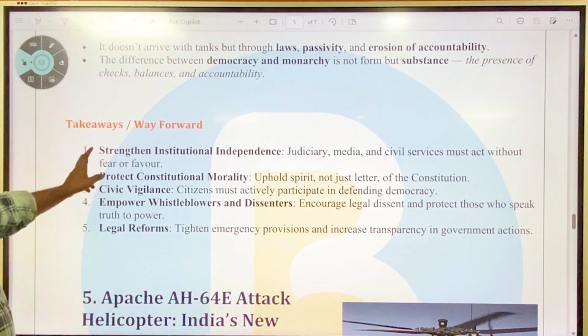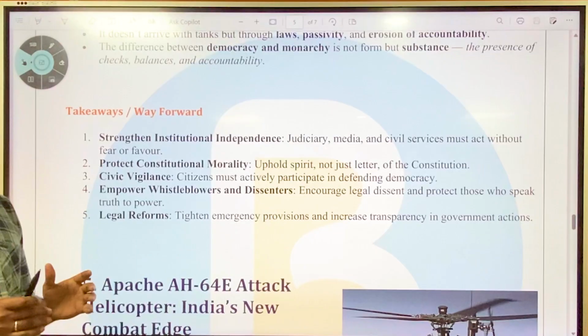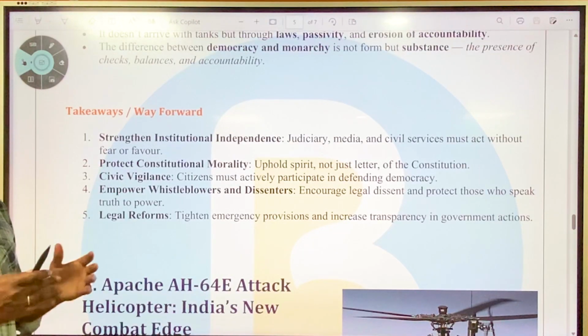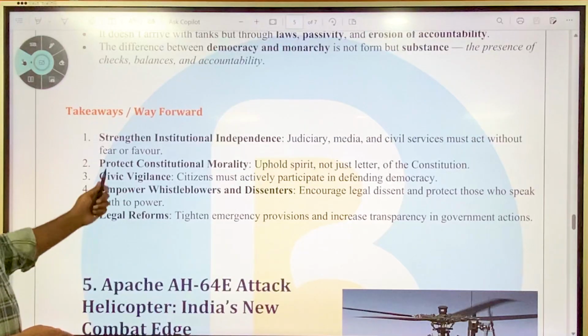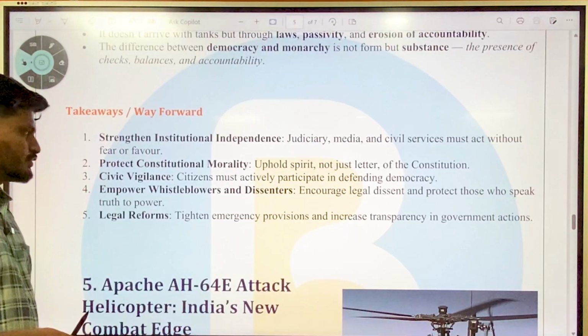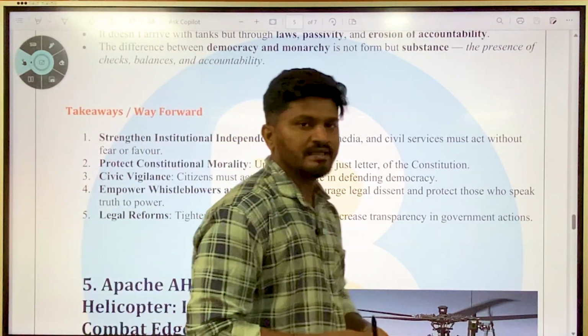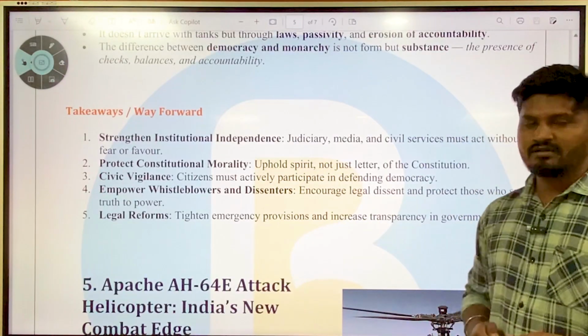The way forward should be strengthening institutional independence. That is, institutions should work on their independence instead of relying on the government or the opposition party. Then protect constitutional morality, upholding the spirit, not just the letter of the constitution. There is also a need for civic vigilance. That is, citizens should take active participation in defending democracy.